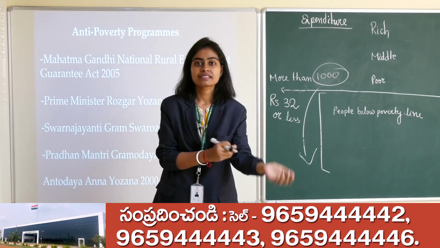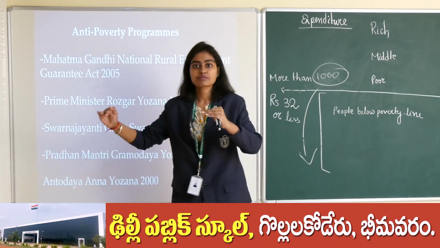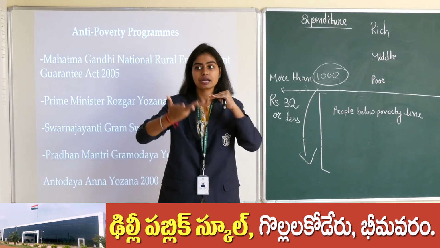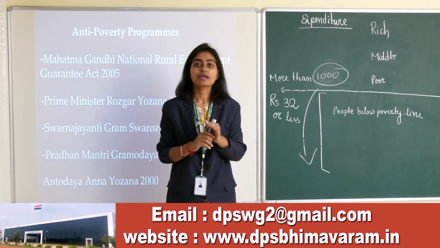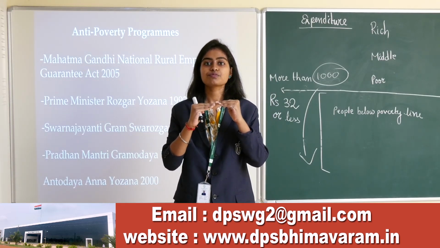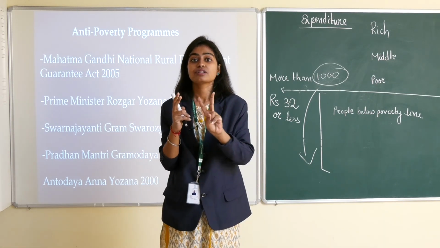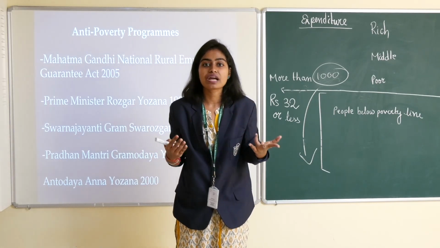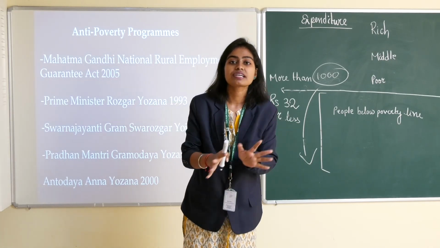The poverty line is measured according to expenditure, consumption and income. If there is a limit, and your expenditure is more than that, then you are not under the poverty line. If your expenditure is less than that, you are in poverty. In the same way for consumption, which has 2 parts: usually the rural people should have 2400 calories per day, and the urban should have 2100 calories per day.